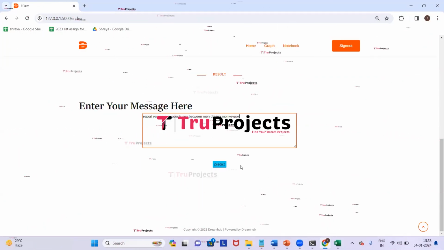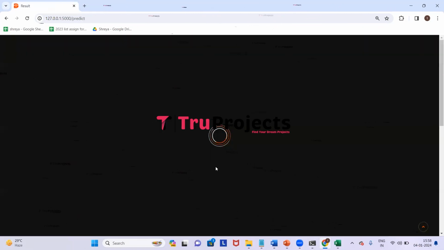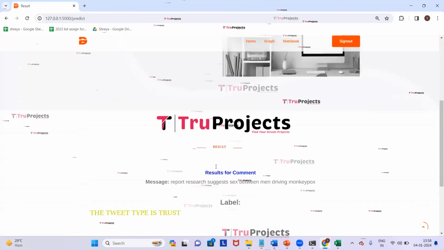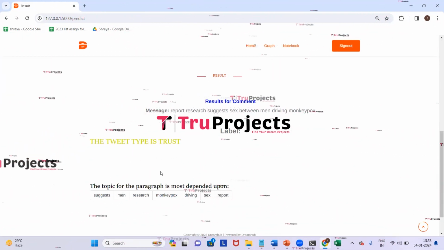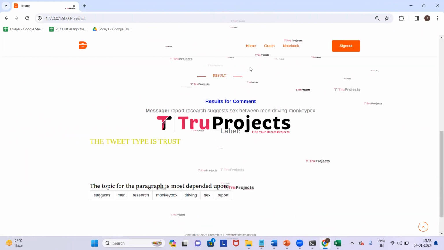I entered the message here. Click on predict. Here we got the prediction as the tweet type is trust, which means it is trust sentiment and the topic for the paragraph is most dependent upon these words. Now we will give the other message. Click on home.